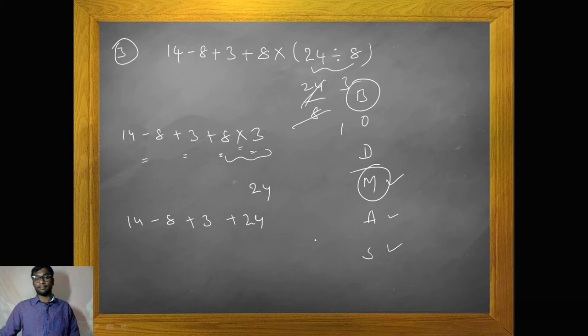Now we can rearrange it as 3 plus 24 plus 14 minus 8. 24 plus 14 is 38, and 38 plus 3, how much?